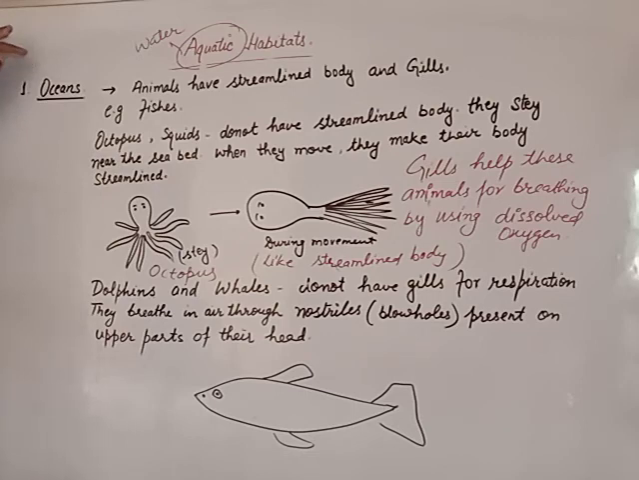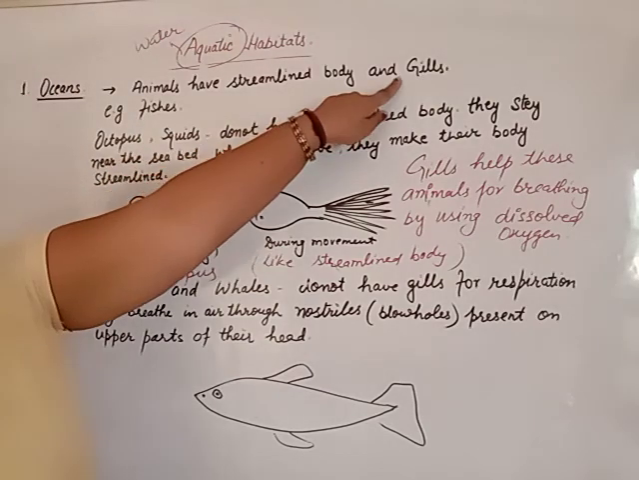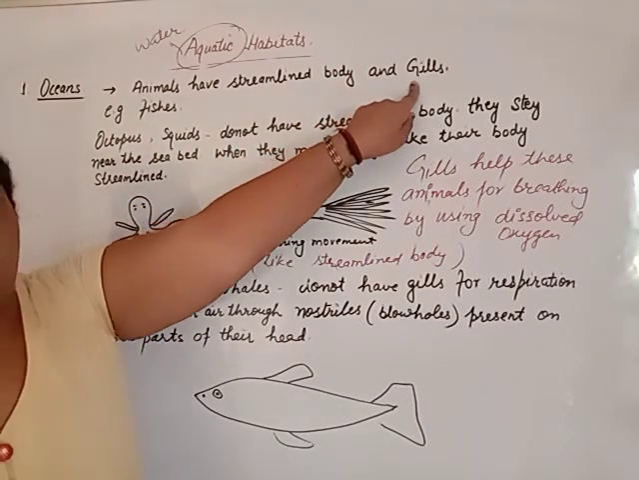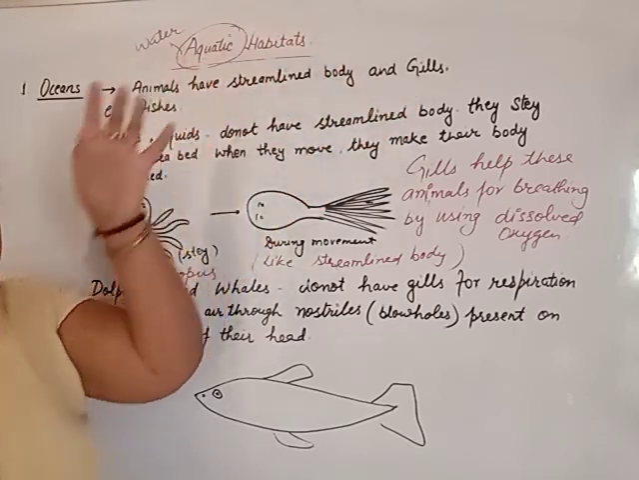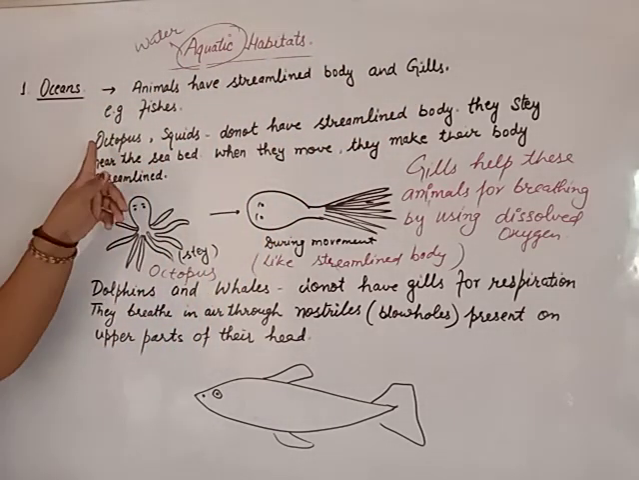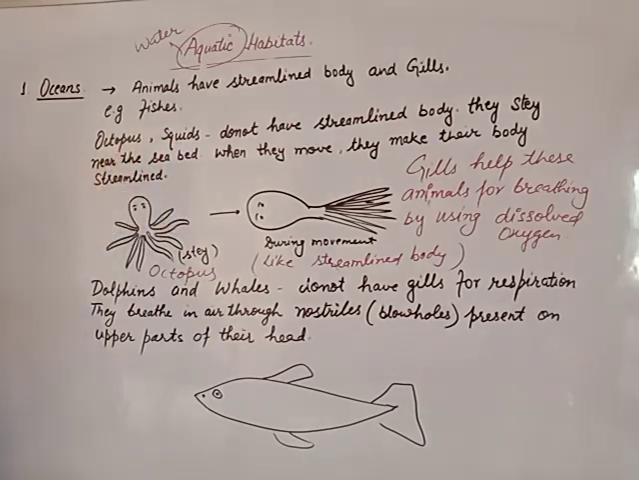Ocean animals have adaptation: streamlined body and gills. Streamlined body helps in the free movement in water and gills help in the respiration. But some of the animals do not have a streamlined body. Name that animal. Answer is octopus or squids. But some of the animals do not have gills. Their body is streamlined. Example, dolphin and whales.